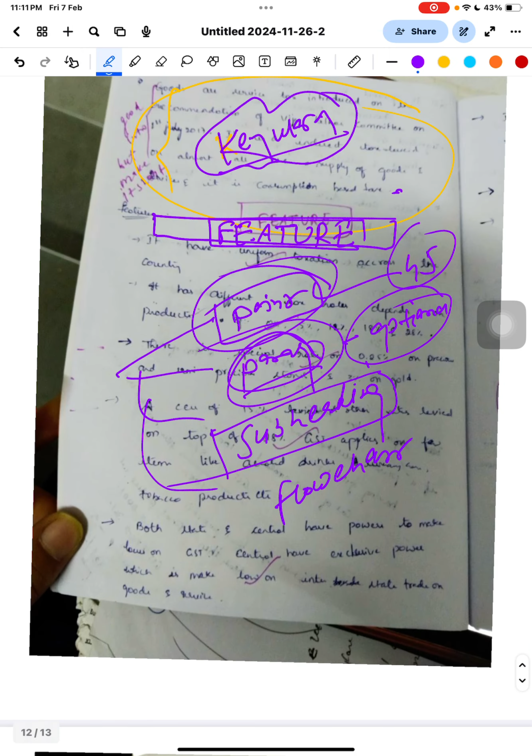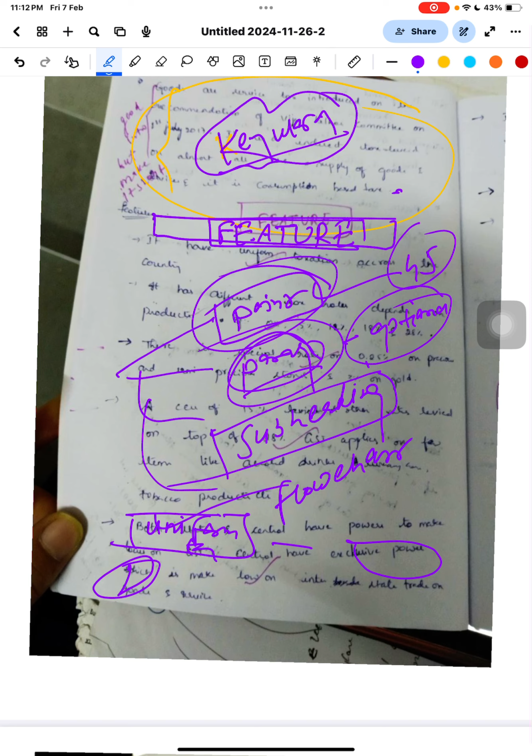See, you have written here, it has uniform taxation across. So you can make a heading, uniform tax, then write it has uniform taxation. Second subheading. Do you know the examiner will check your headings, not what you have written inside? It will be easier for the examiner to check your answer, and the easier it is, the more marks he will give you.